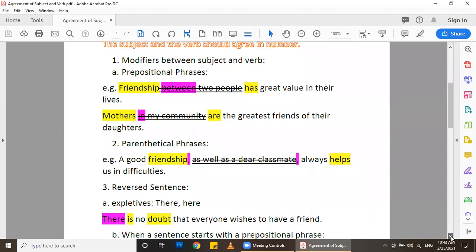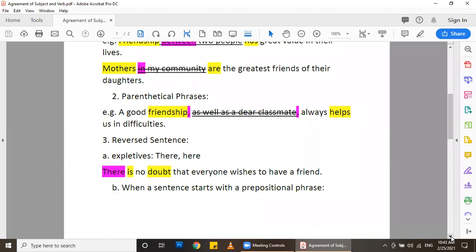Okay, so let us move to the second rule, the revision of the second rule, parenthetical phrases, or a phrase between two commas, okay? The first example: a good friendship, as well as a dear classmate, always helps us in difficulties. As you've noticed here, as well as a dear classmate is between two commas, okay? And when a certain phrase is between two commas, it means that it's extra information. It doesn't affect the meaning and it doesn't affect the subject-verb relationship.